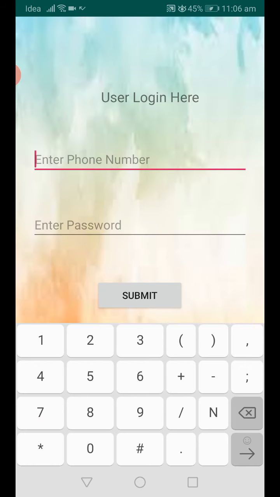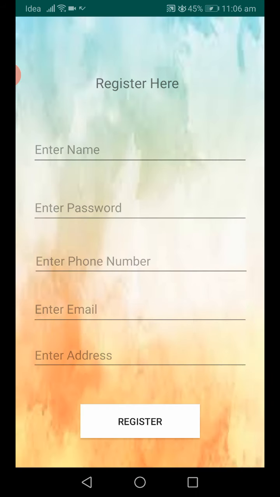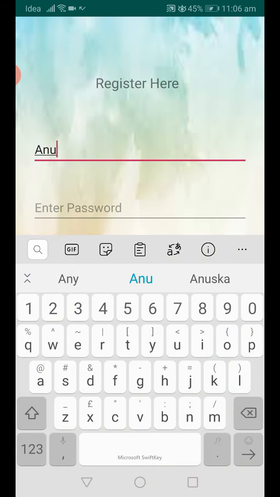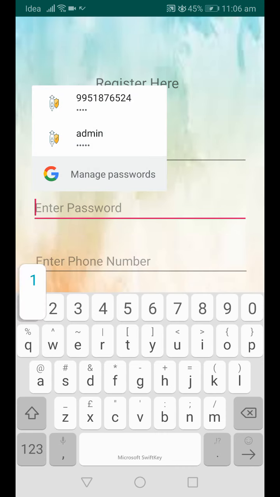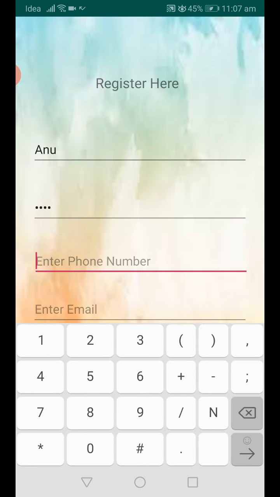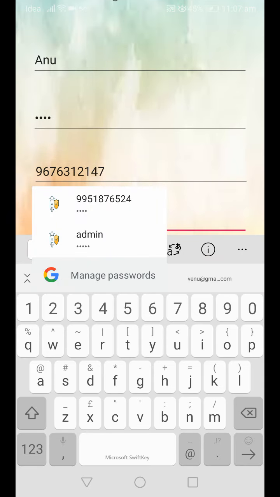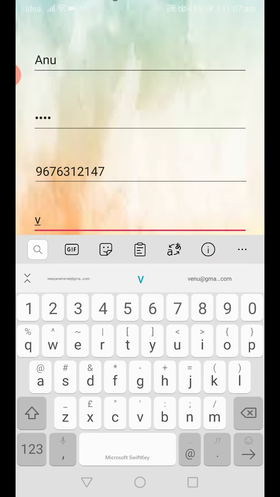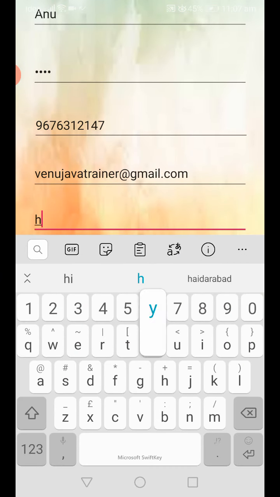For accessing this application, the user first needs to register: name Anu, password, phone number, email, and address.